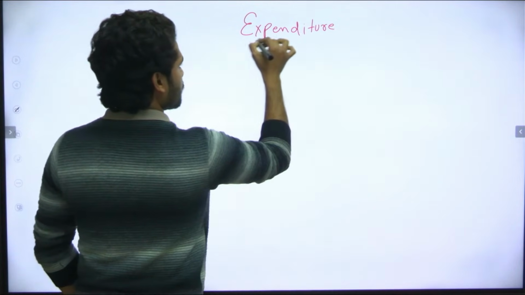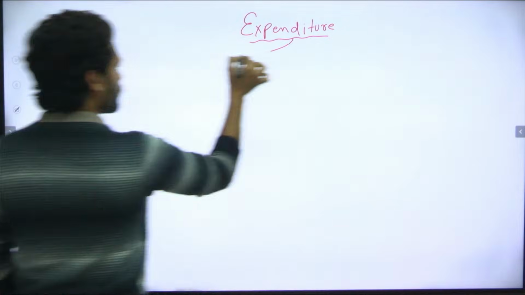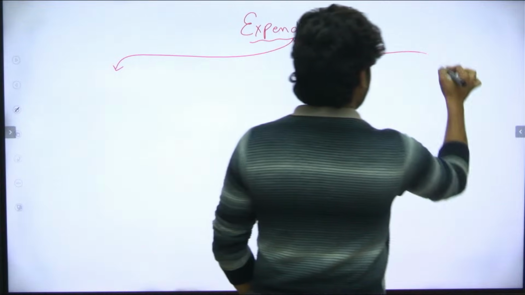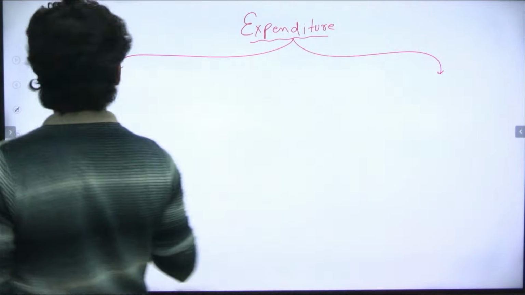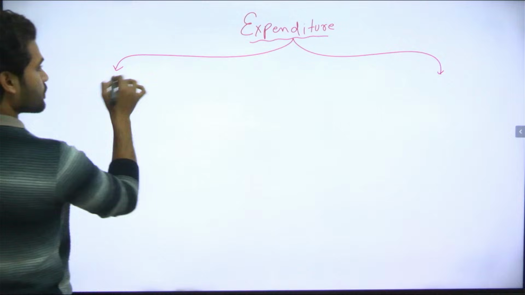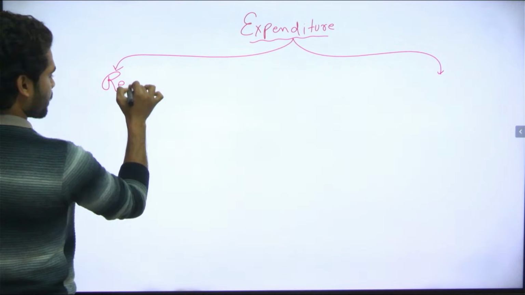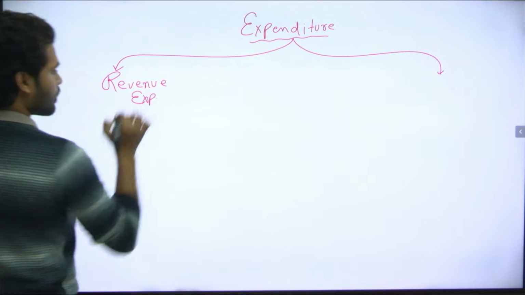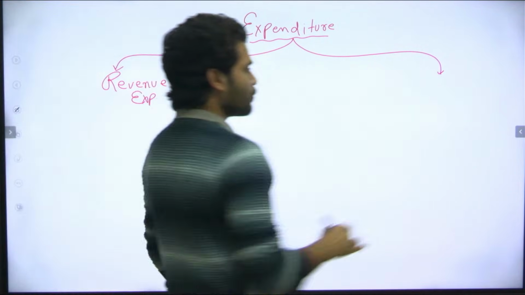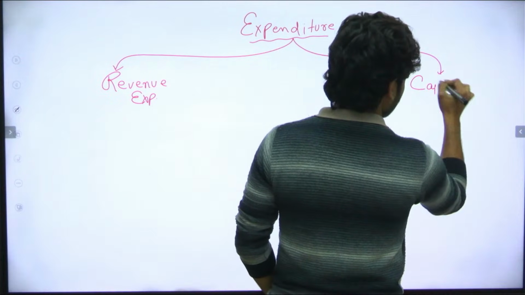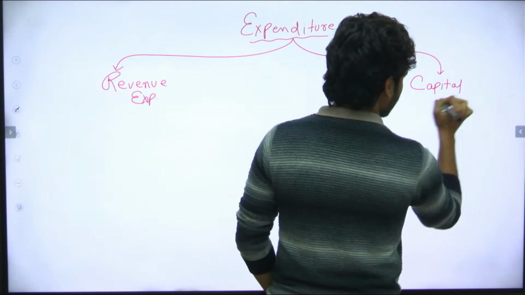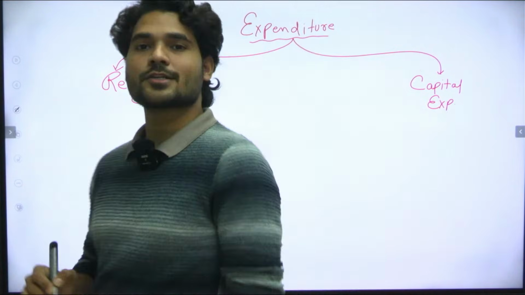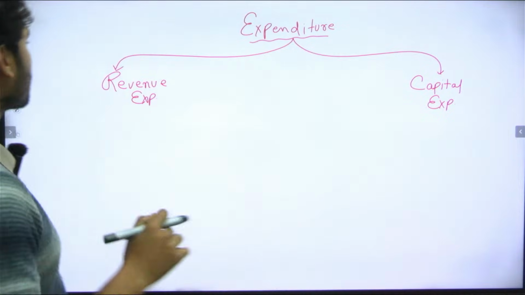Expenditure. So we have two types of expenditure: one is revenue expenditure and one is capital expenditure.